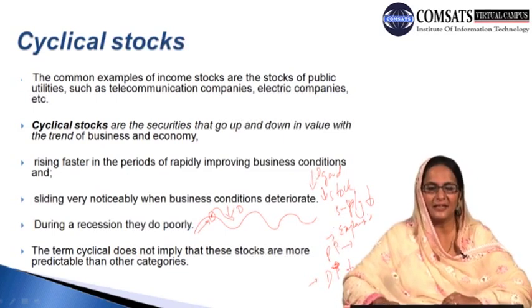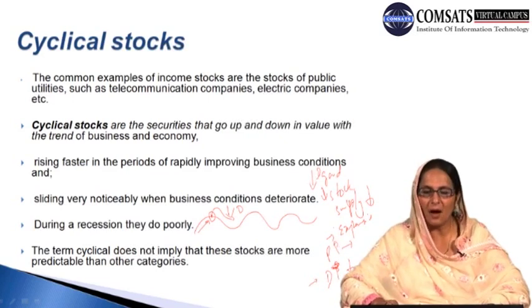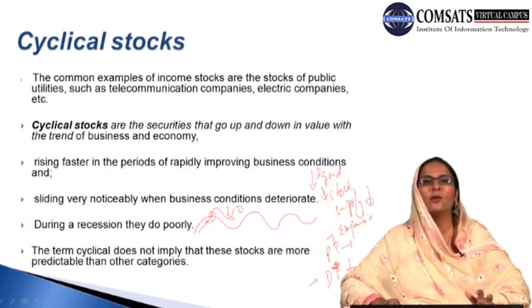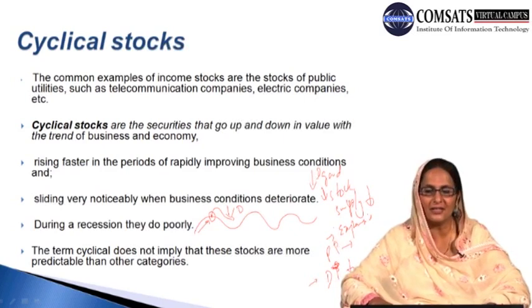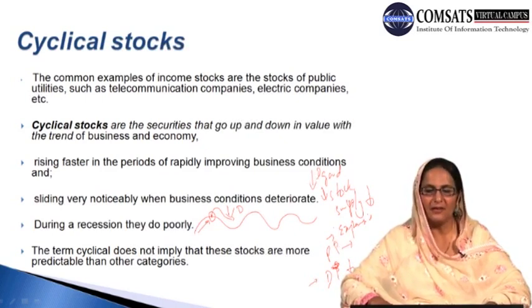So we can say that cyclical stocks are those type of stocks which indicate ups and downs in their values and in the trends of the business and economy. Sometimes they indicate positive trends, sometimes downward fluctuations, and the positive or upward growth of these stocks indicates that the economy is improving as far as these stocks are concerned and is showing progress. However, they slide down noticeably when conditions deteriorate.